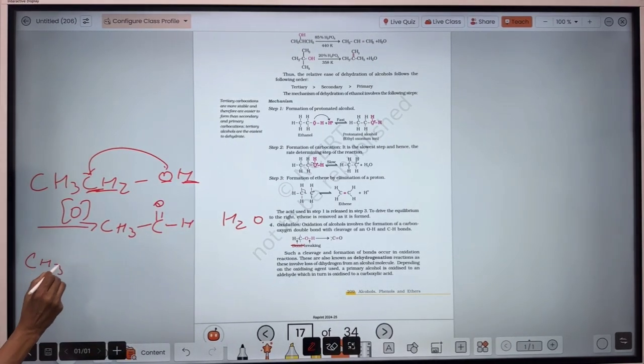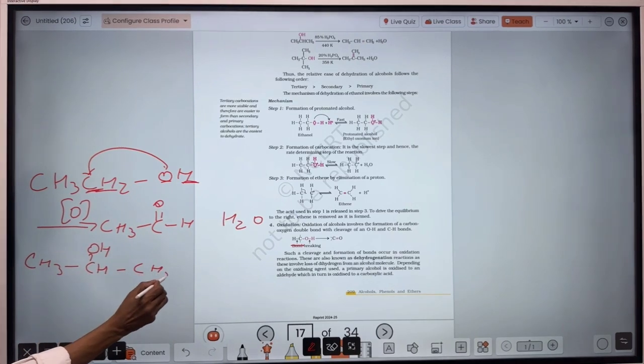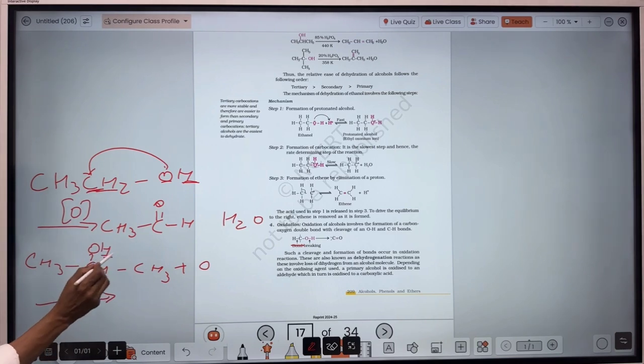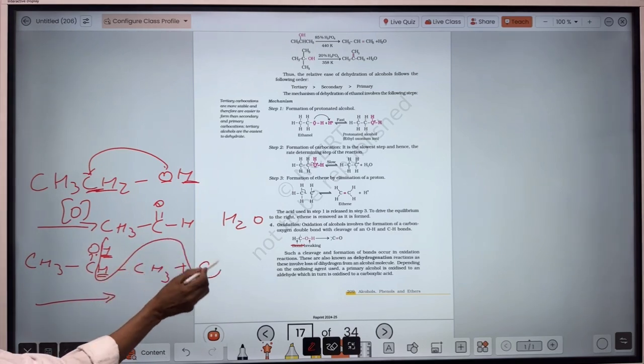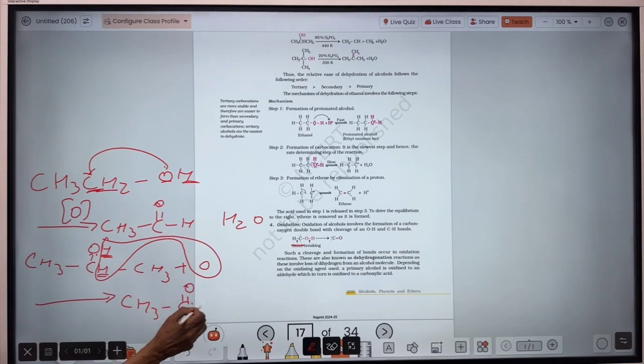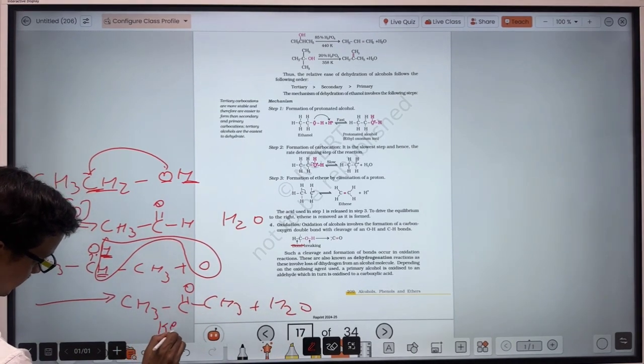In case of secondary alcohol, like this, when an oxidizing agent is taken, the hydrogen of this oxygen and this carbon will combine and form H2O. So this oxygen will form a double bond here, and it is on the intermediate carbon. That's why it is called ketone.